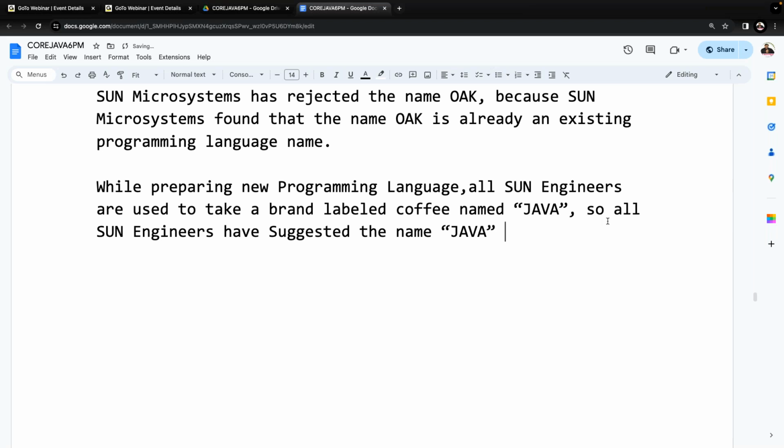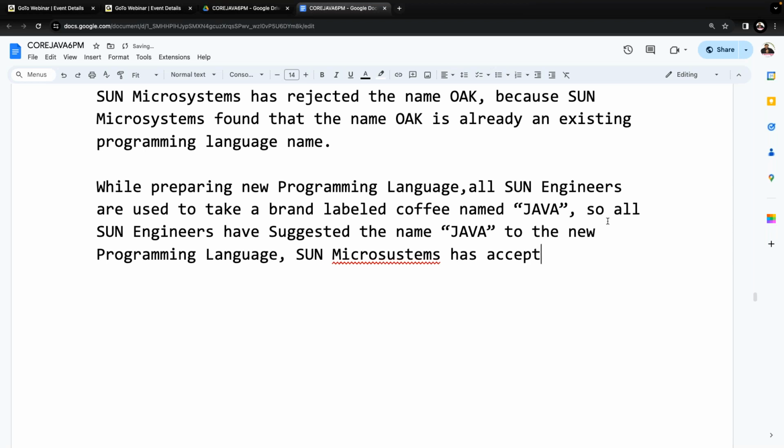They suggested the name Java for the new programming language. Sun Microsystems accepted that name and announced the name Java for their new programming language.